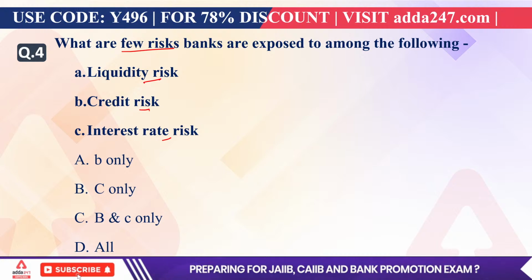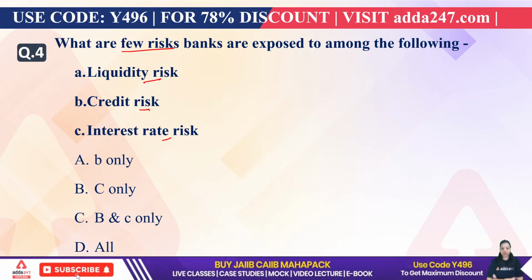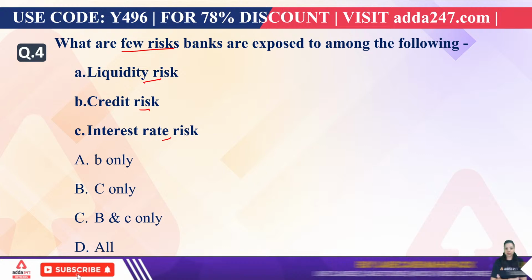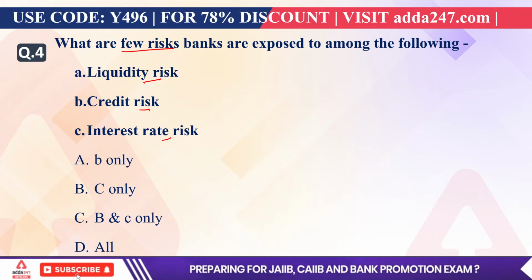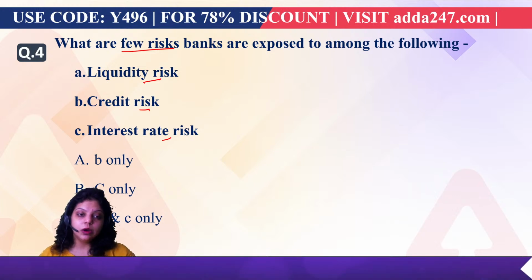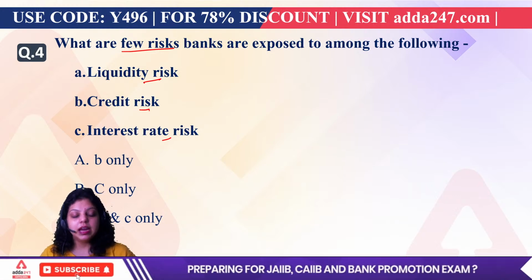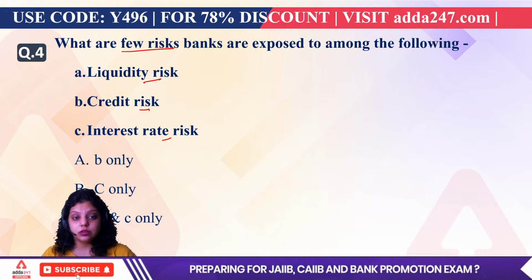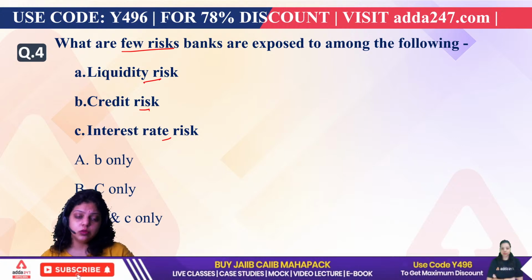When we talk about types of risk, first of all, what is risk? Risk is simply an uncertain thing which happens and because of which we have to face loss. The uncertain or unpredicted things which happen and cause loss to a person or an institution are known as risk.